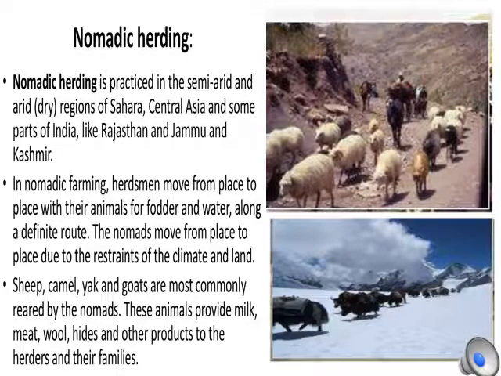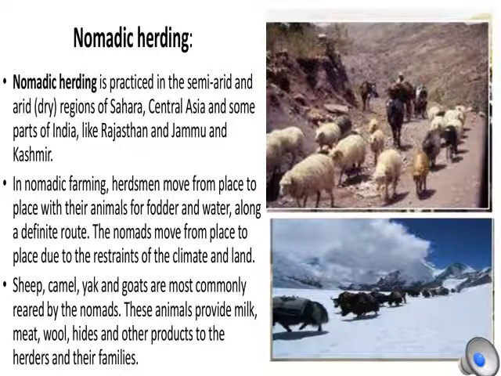Then the next is nomadic herding. Nomadic herding is where the herdsmen move from place to place with their animals for fodder and water along defined routes. It is practiced mainly in the semi-arid and arid areas like Rajasthan, Jammu and Kashmir, Sahara, and Central Asia. Sheep, goats, camels, and yaks are reared, and they provide milk, meat, wool, and hide to the herdsmen.